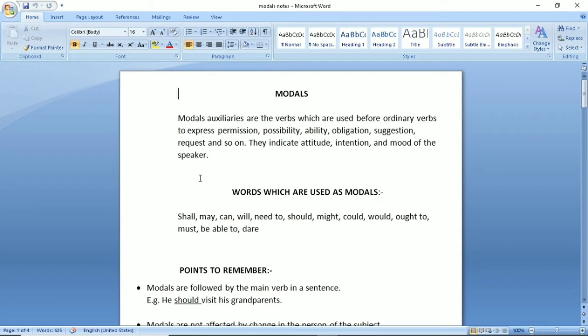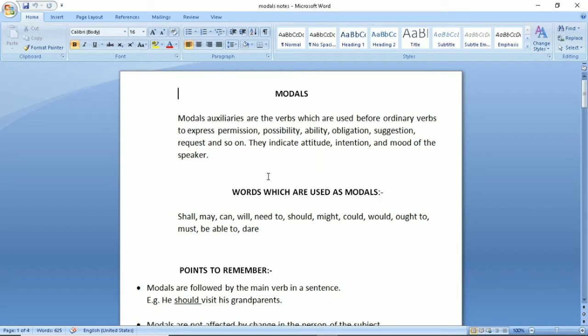So, students, what is the requirement of using modal in a sentence? Why modals are necessary while speaking? As I have already told you, modals are used to express permission, possibility, and so on.